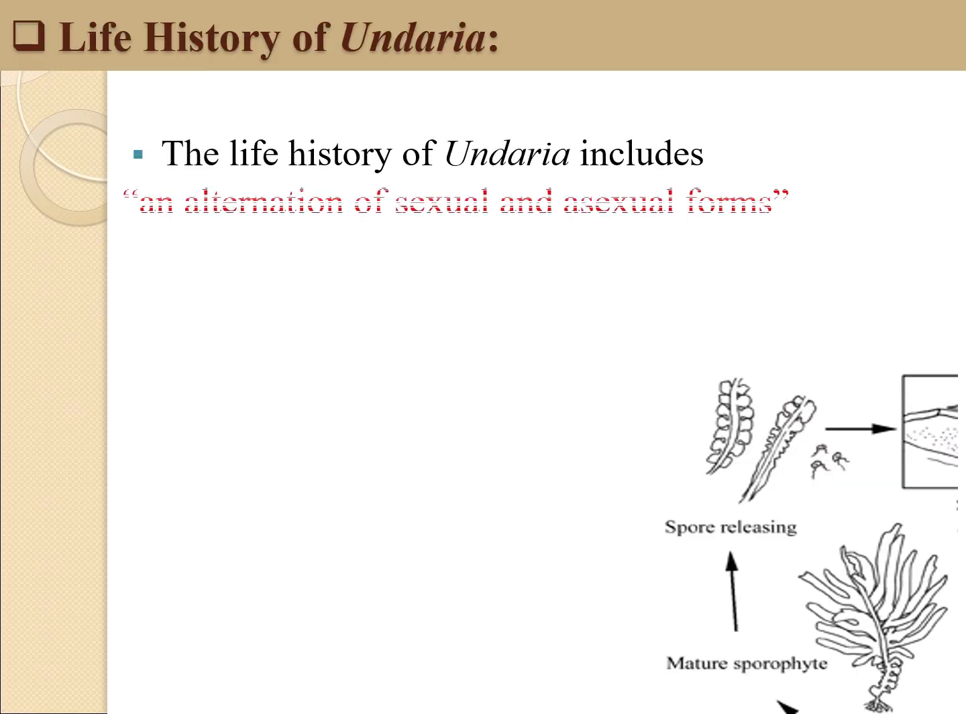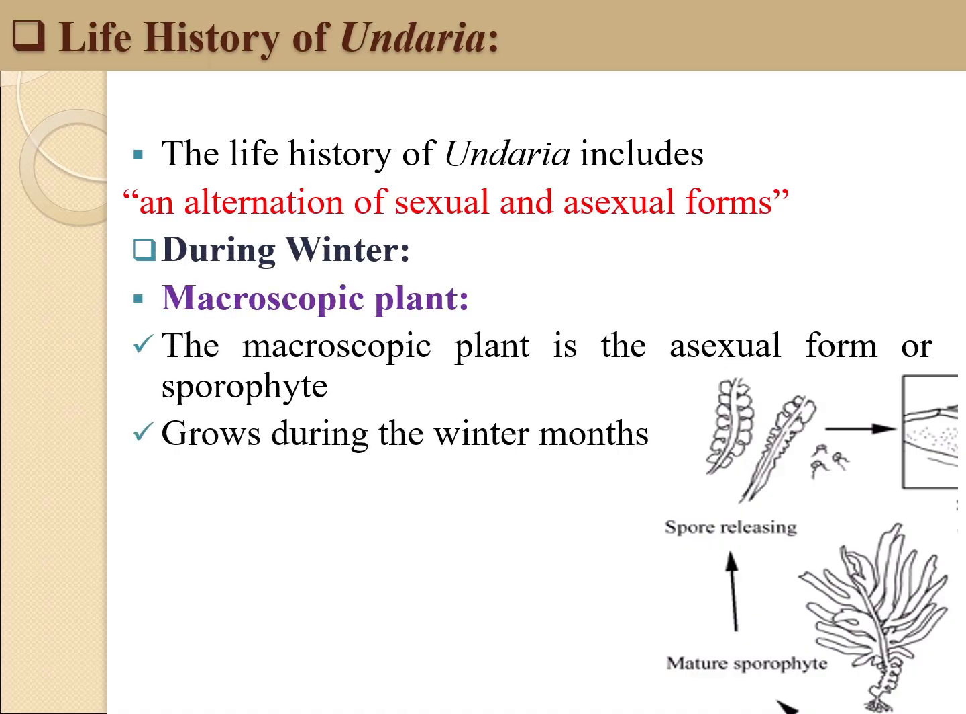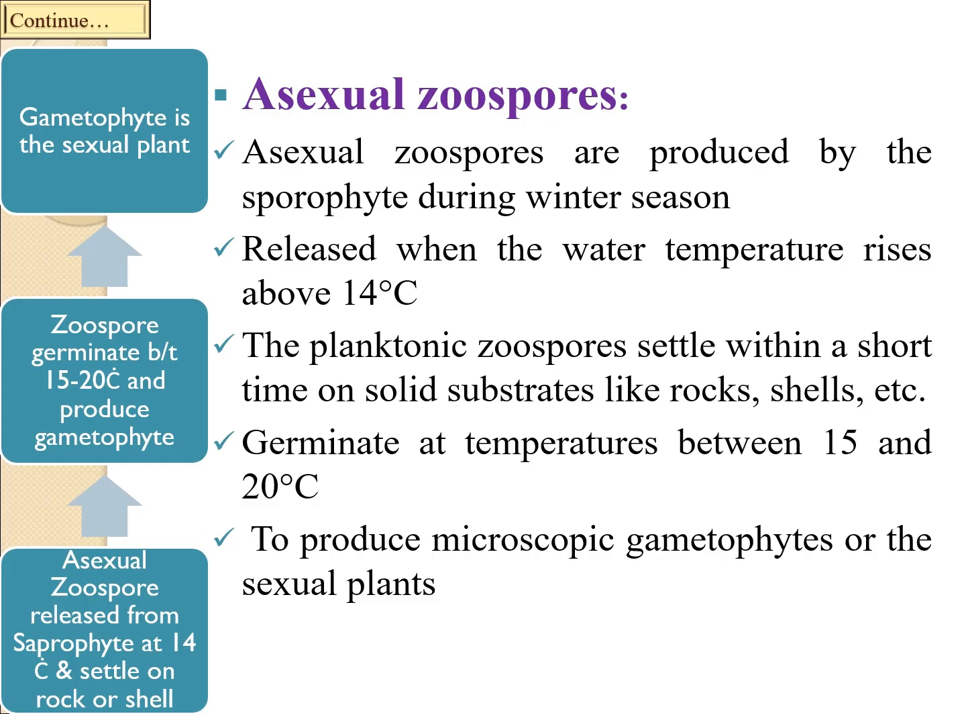The life history of Undaria includes an alternation of sexual and asexual forms. The asexual form is the sporophyte, which is a macroscopic stage, usually present through the late winter to early summer months, while the gametophyte is the sexual form, known as the microscopic stage, present during the colder months. Pinnatifida favors cold water with a preference for temperatures less than 12 degrees Celsius.